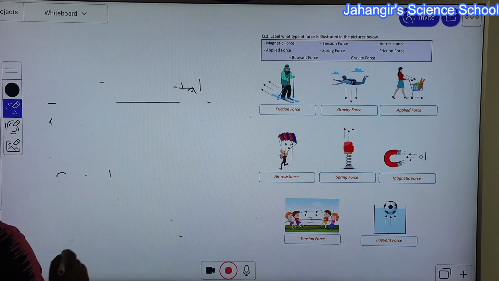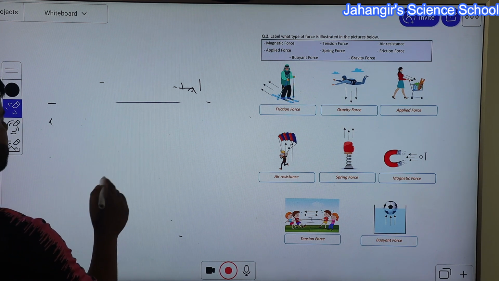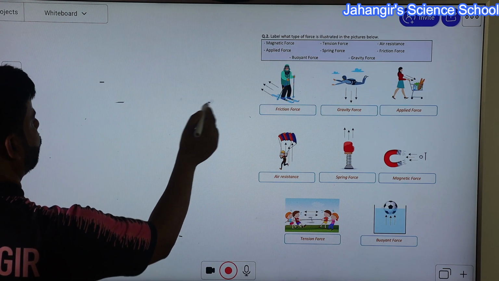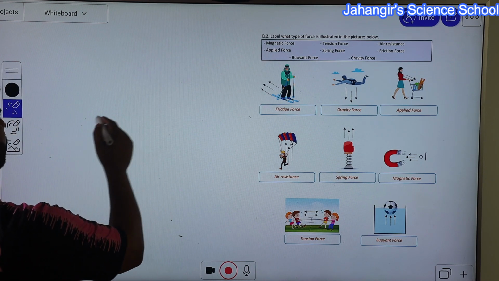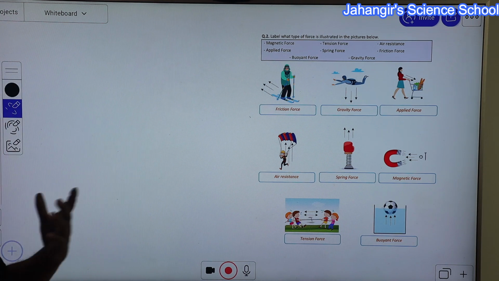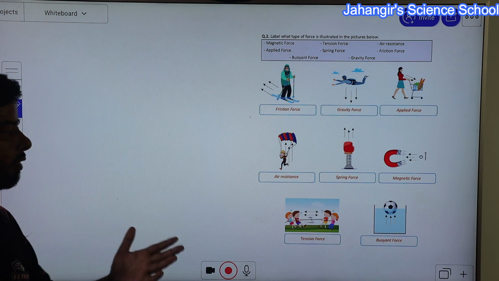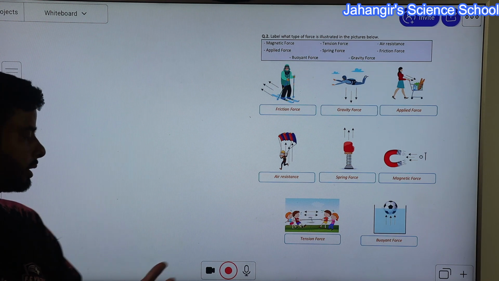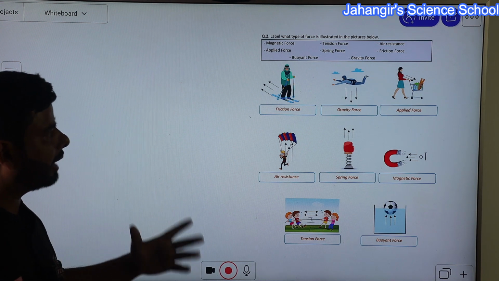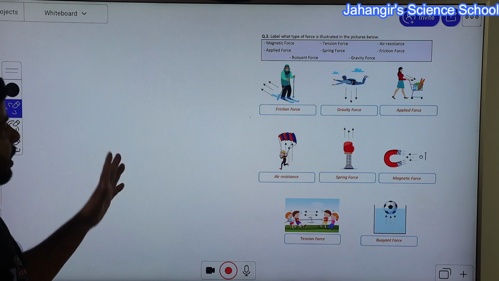So that weak nuclear force produces the radioactivity phenomenon. By this force, the nucleus becomes unstable, and it radiates some special types of radiation, alpha, beta, gamma, from the unstable nucleus. Okay, there are other forces. They are not fundamental forces.